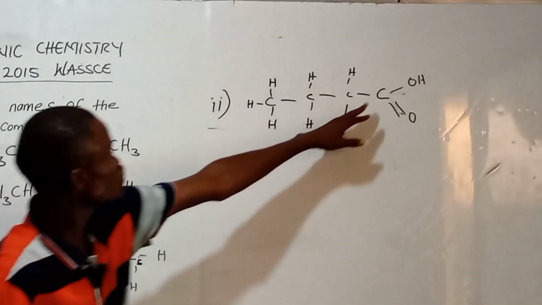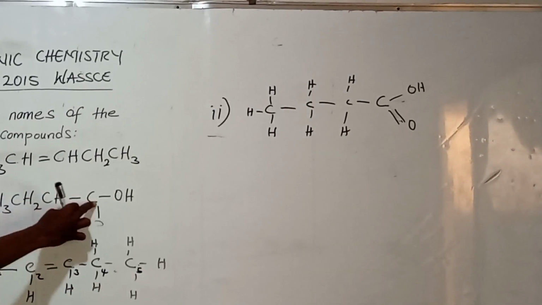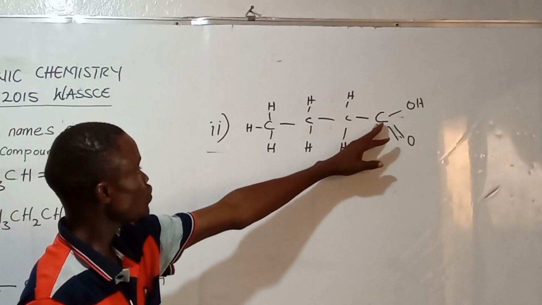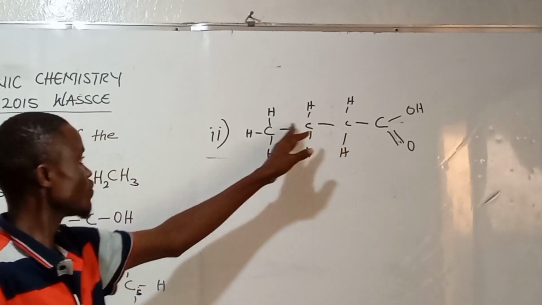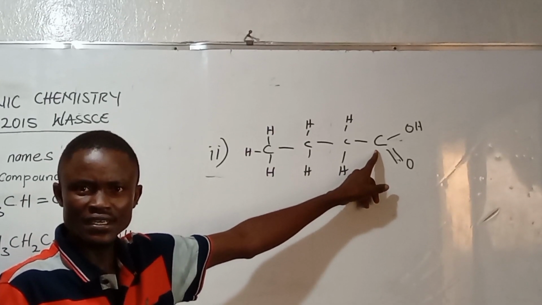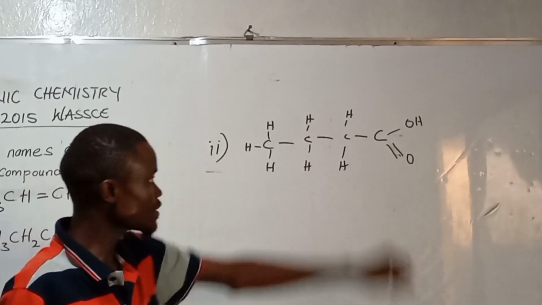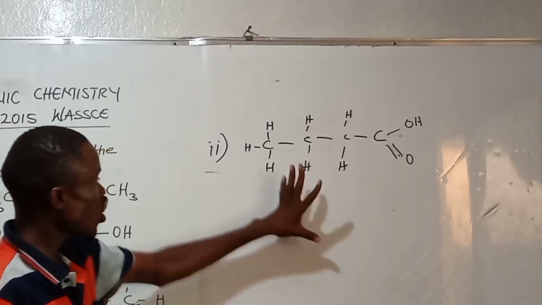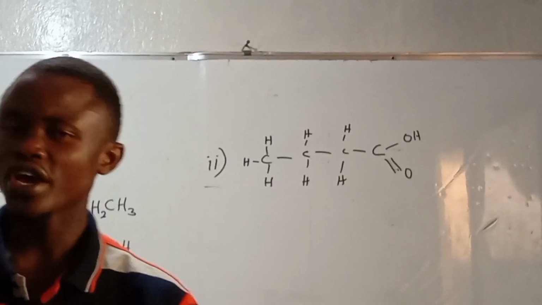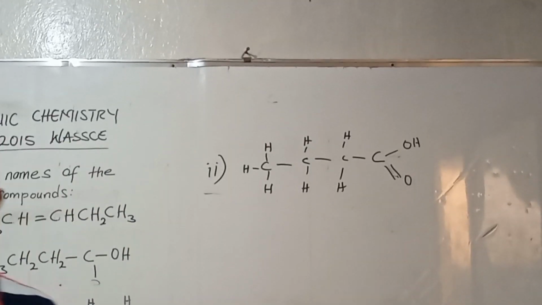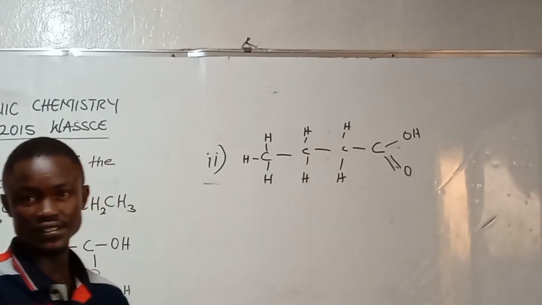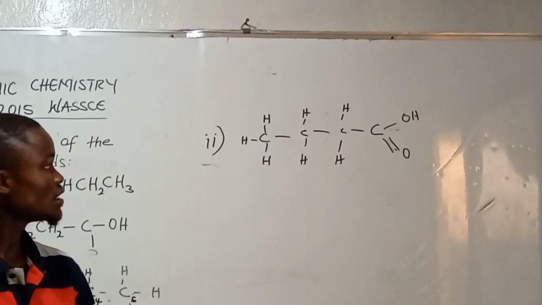The parent chain here is what? 4. Check: 1, 2, 3, 4. Are we getting it? So we're going to start numbering it here: 1, 2, 3, 4. Why are we starting the numbering here? Because the main functional group starts here. Do we get it? Very simple and straightforward, right? Now, observe what the functional group is. The functional group here is what? Carboxylic acid. Yes, it is carboxylic acid. Do we get it?